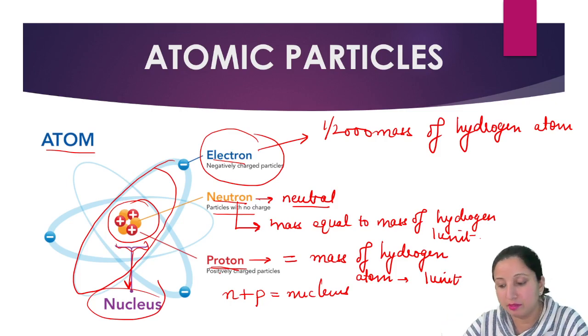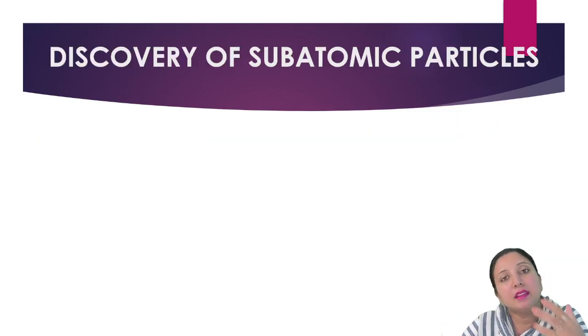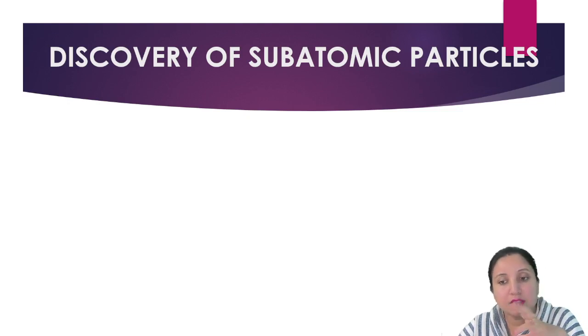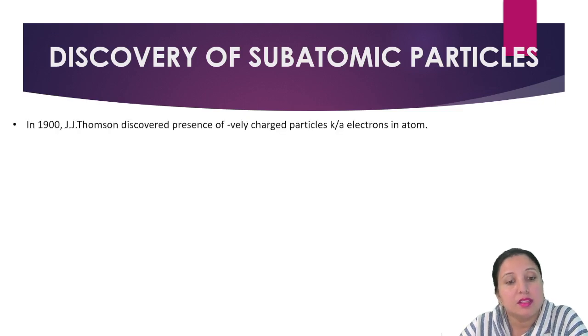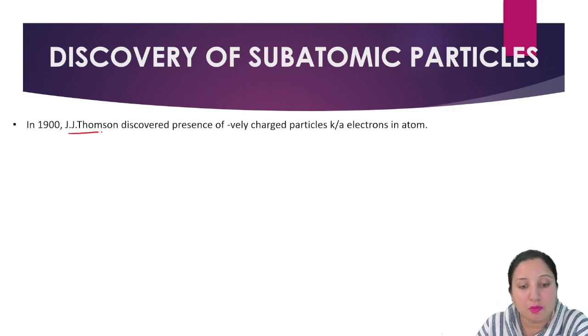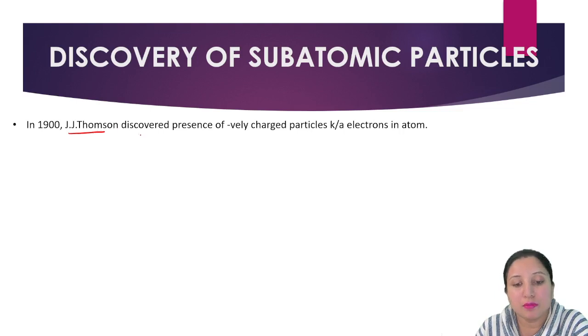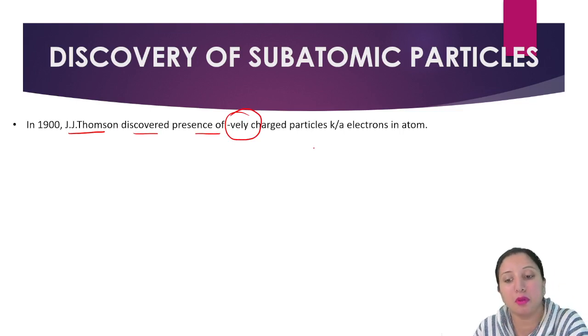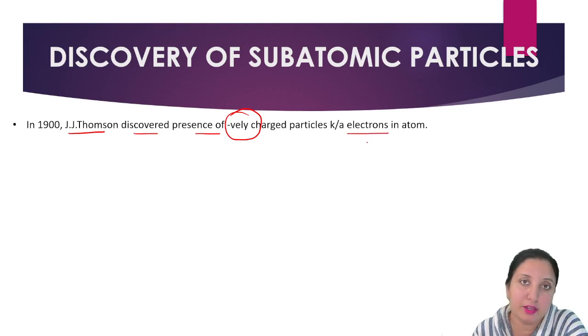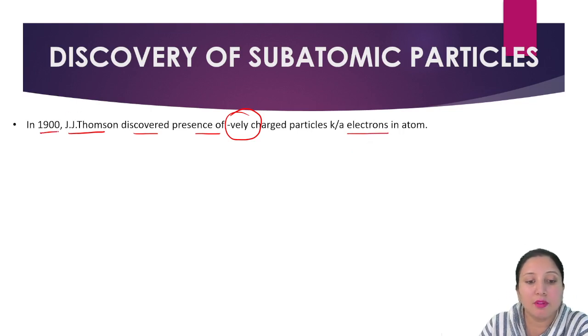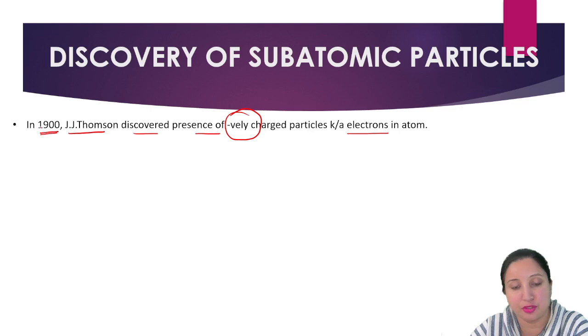Now coming further, how did the discovery of the subatomic particles take place? Various scientists came over here. So let's talk about the main scientists who discovered these subatomic particles. First one was J.J. Thomson. Basically, J.J. Thomson discovered the presence of negatively charged particles. Negatively charged particles, as we have already discussed, are called electrons. And it was somewhere around the 1900s.